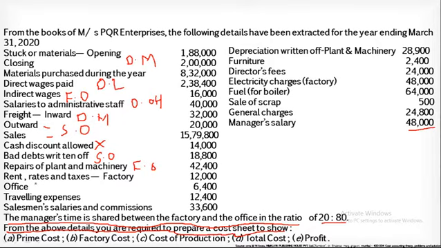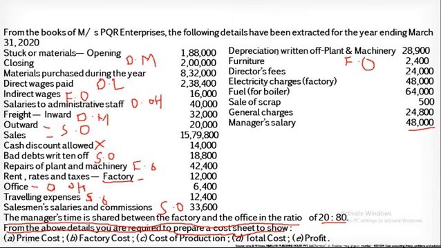Now the next point is rent, rates and taxes. It is specifically mentioned they are related to the factory, therefore it will come under the factory overheads. Office expenses will come under the office overheads. Now the traveling expenses will come under the selling overheads. Next is salesman salaries and commission, again it will come under the selling overheads. Now depreciation written off on plant and machinery will come under the factory overheads.